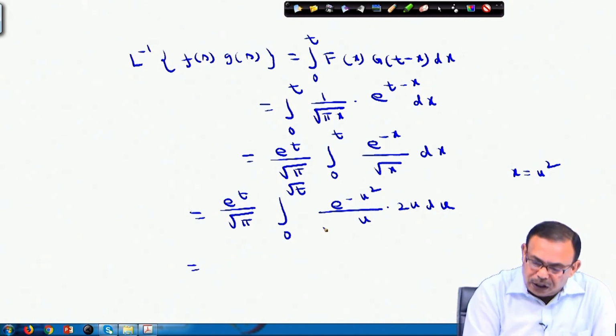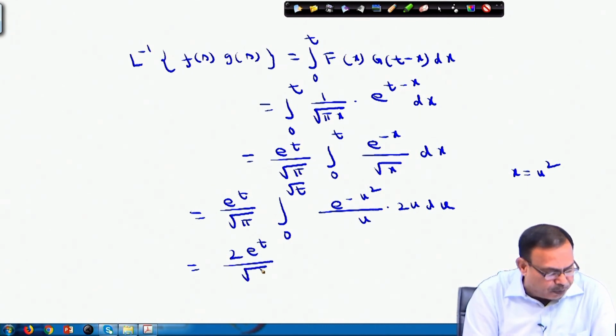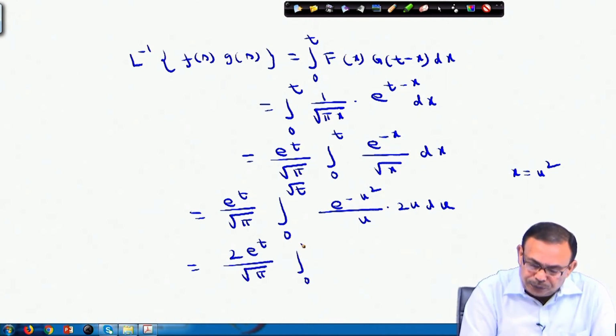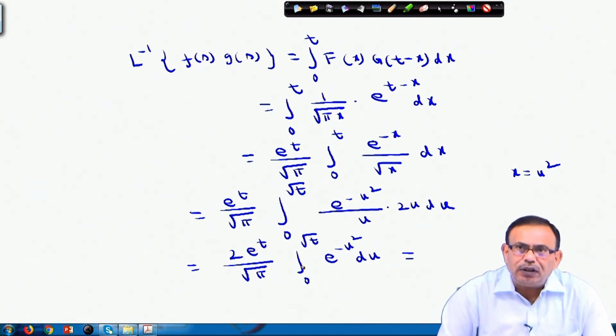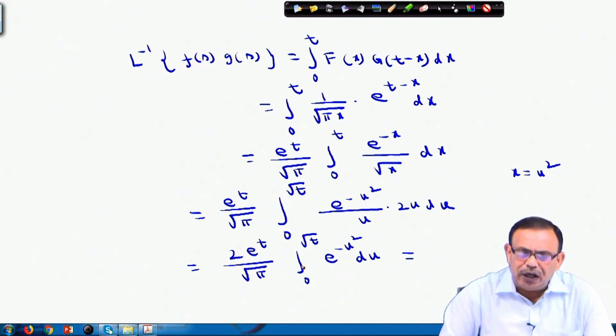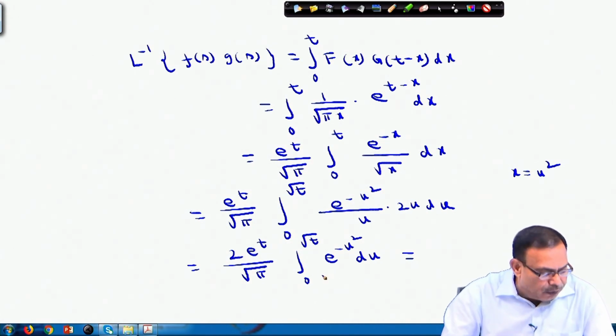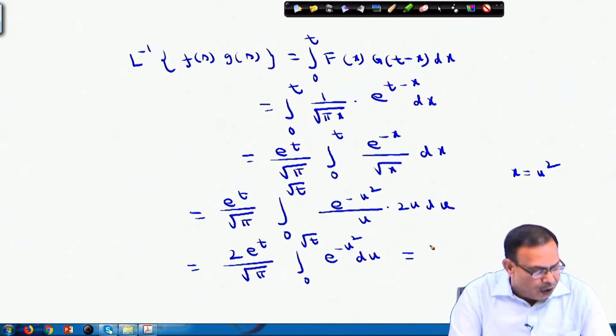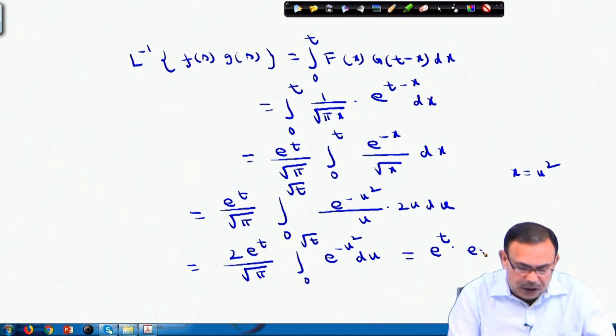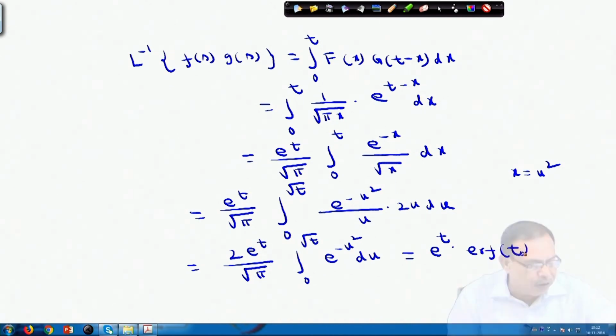So, 2 will go out: 2 e to the power t by root pi, integral from 0 to root t of e to the power minus u square du. And if you remember, this is nothing but the error function, which we have done in earlier lectures: the error function of root t is the integral from 0 to root t of e to the power minus u square du.